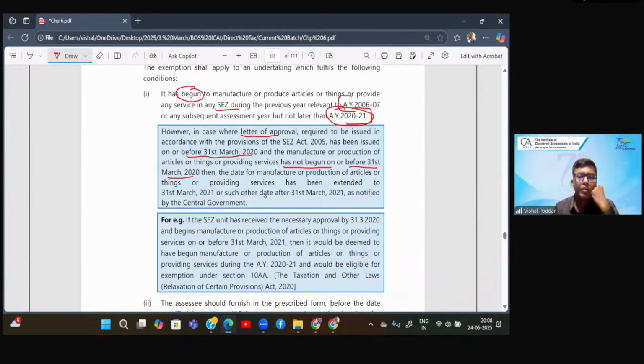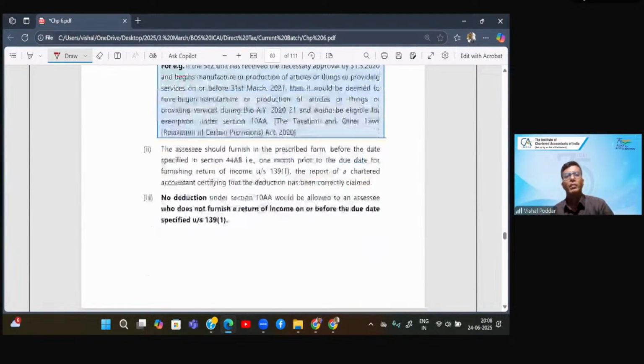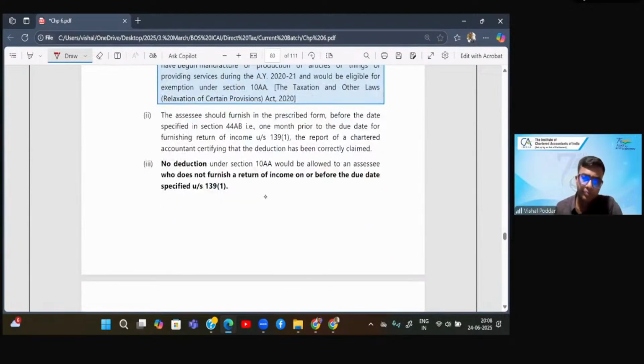Then the date for manufacture or production of articles or things has been extended to 31st March 21. So you should have got the letter of approval by this date, and your manufacturing should have started by this date. Then you would be eligible. This is the modified condition.